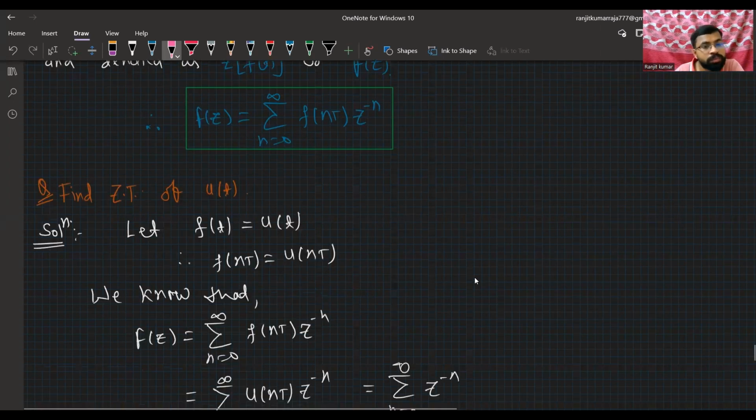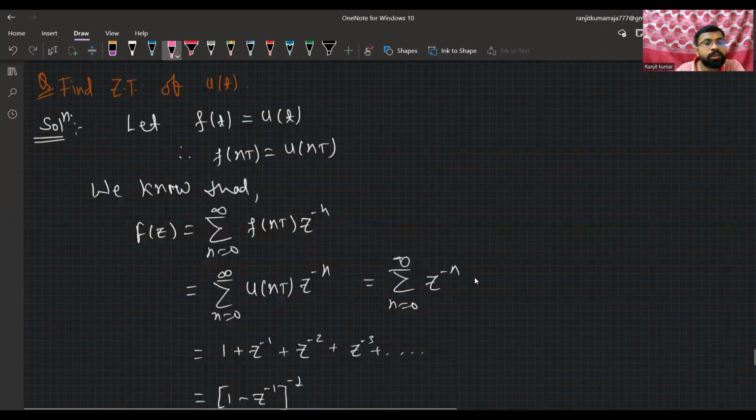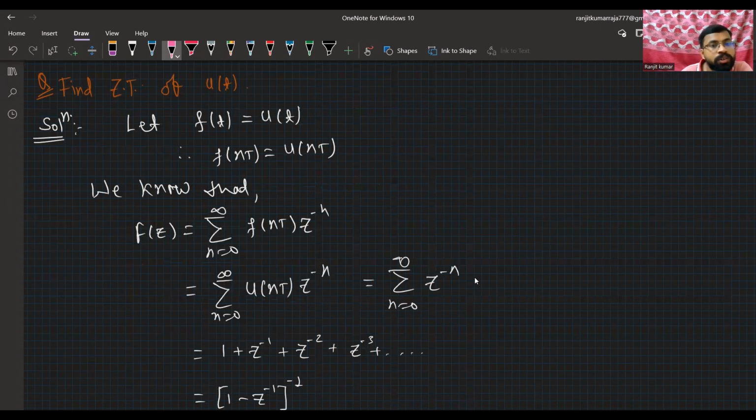Here is a question I have taken on the basis of the Z transform: how to find the Z transform for the unit step function. So first of all, let us consider f of t equals u of t, that is the unit step input function. After that, just change t to nT, because this is the sampling instant, so it will become u of nT.